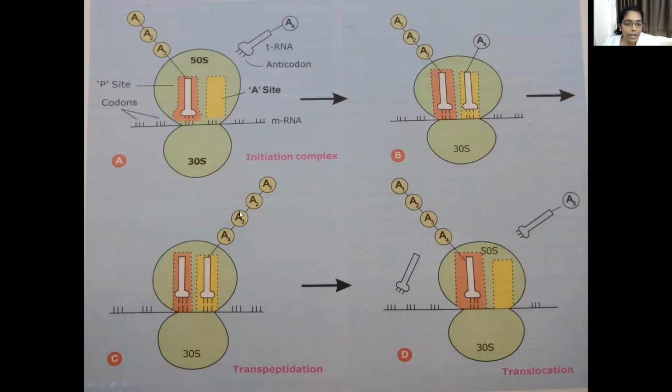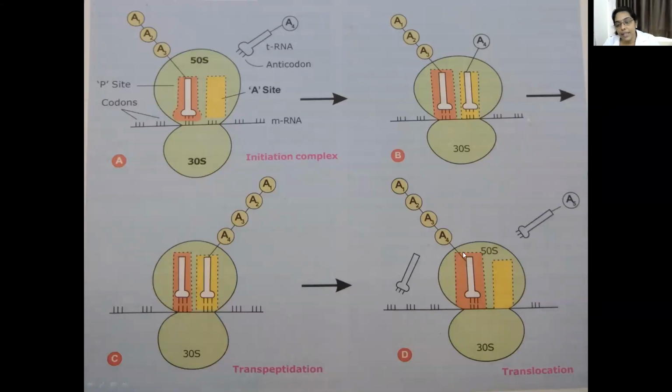This step we call transpeptidation, because there has been the transfer of the peptidyl chain. Now the tRNA is ejected from the P site; you can see the tRNA leaving. Then the tRNA present at the A site is transferred to the P site along with the amino acid chain attached to it. Now the A site is vacant and ready to accept a new tRNA with a new amino acid. This step we call translocation: the tRNA has translocated from the A site to the P site.